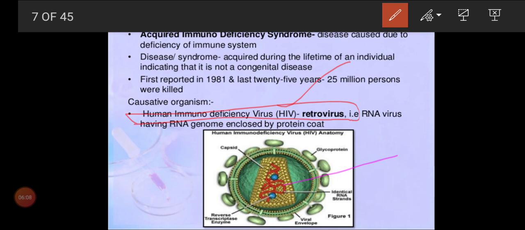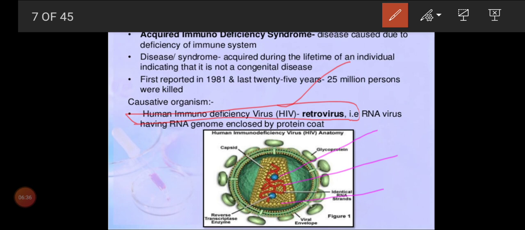So we can see nucleic acid and protein. Here the nucleic acid is RNA, which is surrounded by a capsid. This yellow color is nothing but a protein. Generally we call it the capsid layer. The capsid is a protein, and all these single yellow units we call capsomeres.